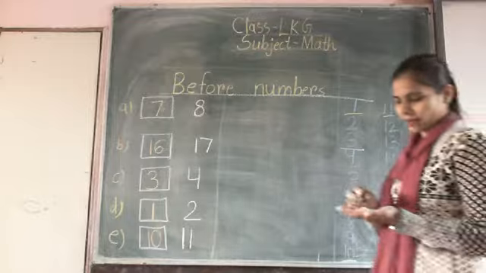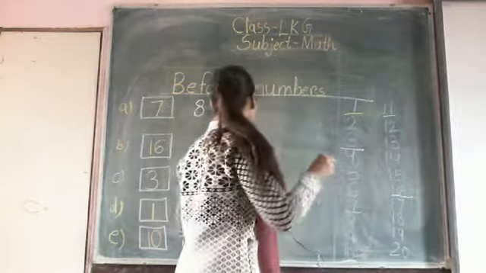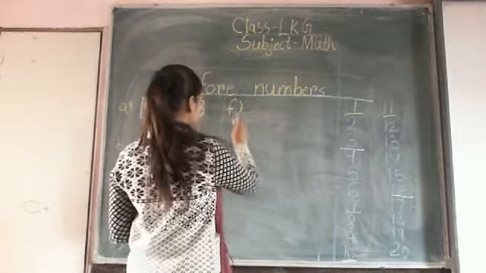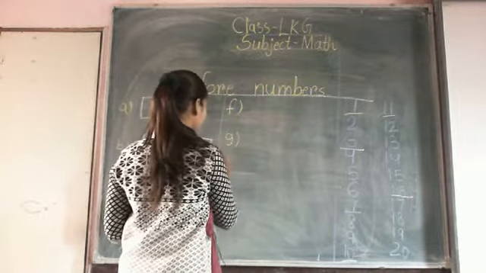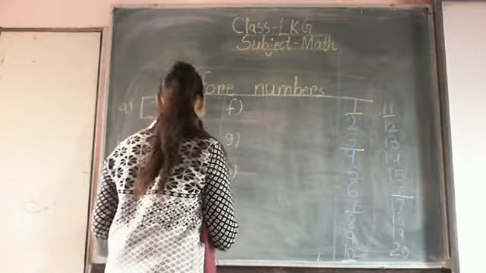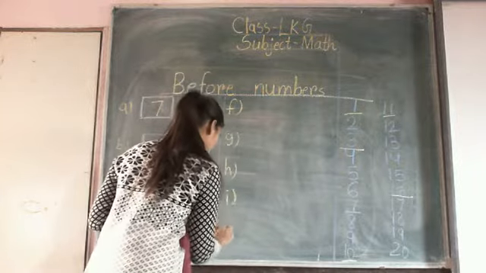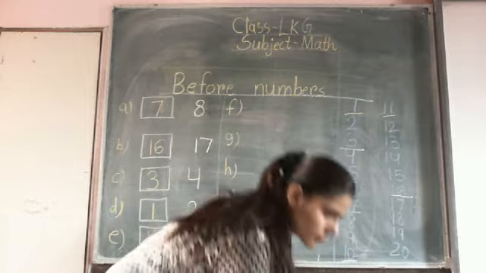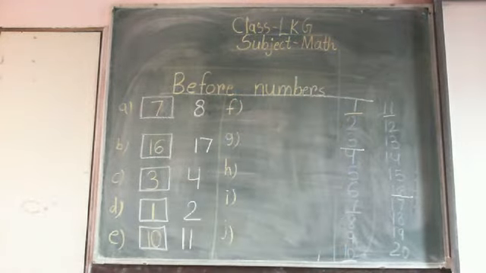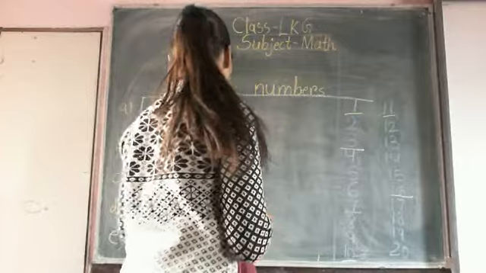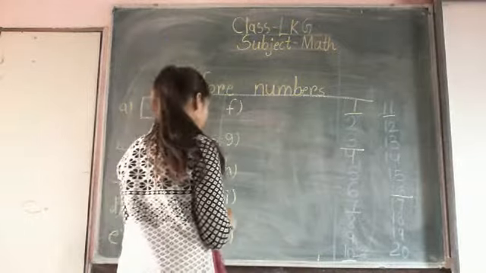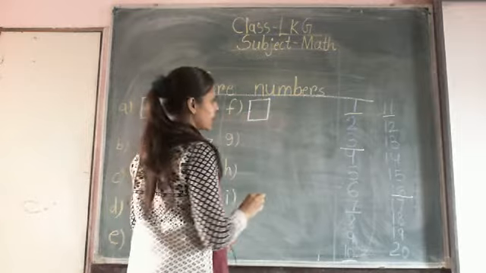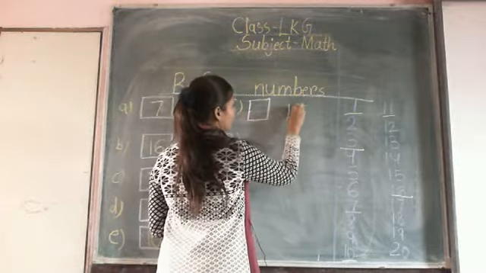After E, write down F. So on this side, write down F, G, H, I and J. Now, first make a box and write number 15.